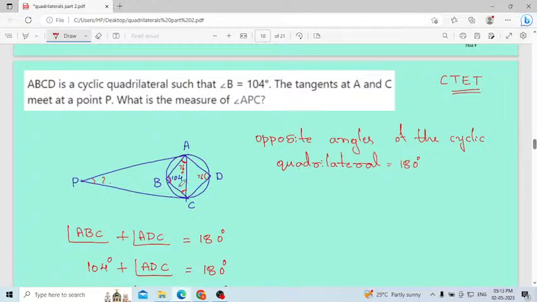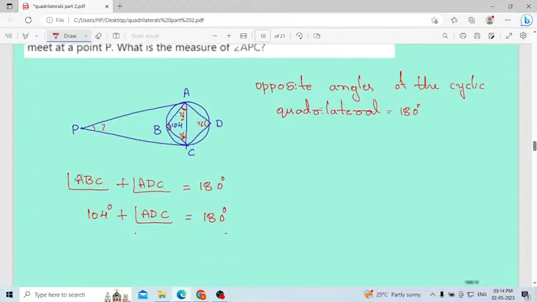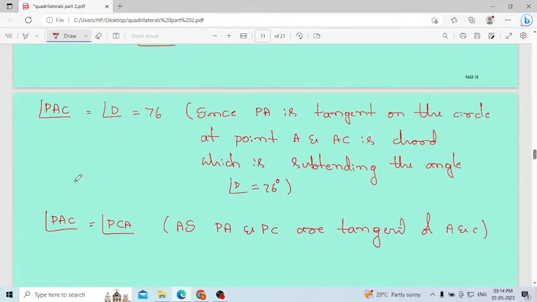Then this value also will be 76. These two points are the ends of a chord. PA is one tangent, PC is the other tangent. The angles made by tangents from the same point must be equal. P is the same point, no? Then next you can move.